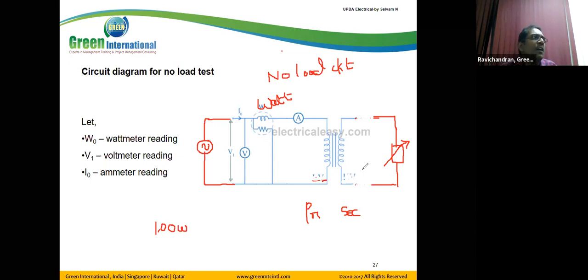Because we didn't use any load, all the power is used for the core losses, that is hysteresis losses and eddy current losses. This 100 watts represents the core losses, which we represent as W0. So from this circuit, the wattmeter reads the core losses.